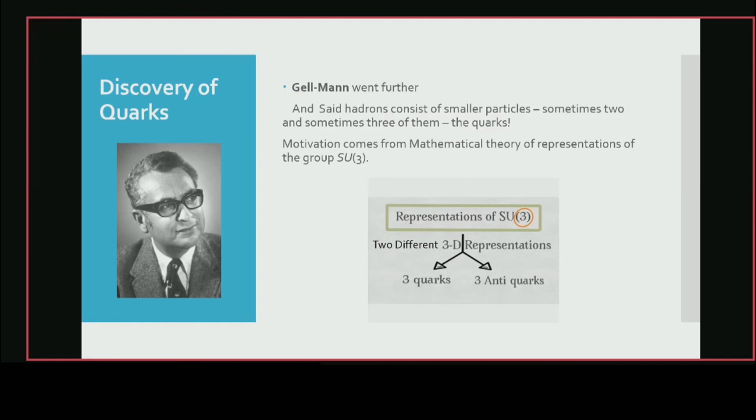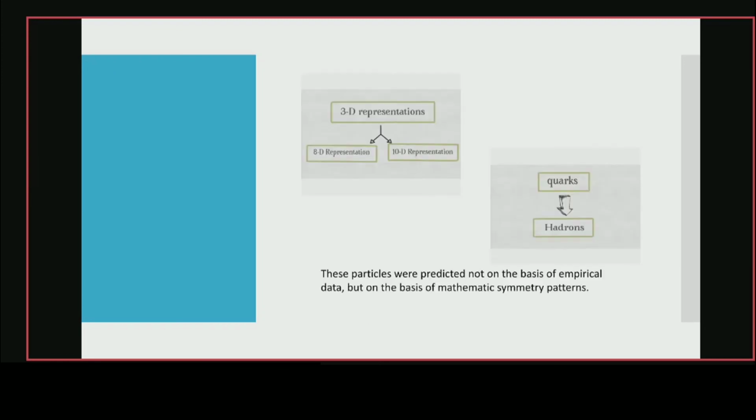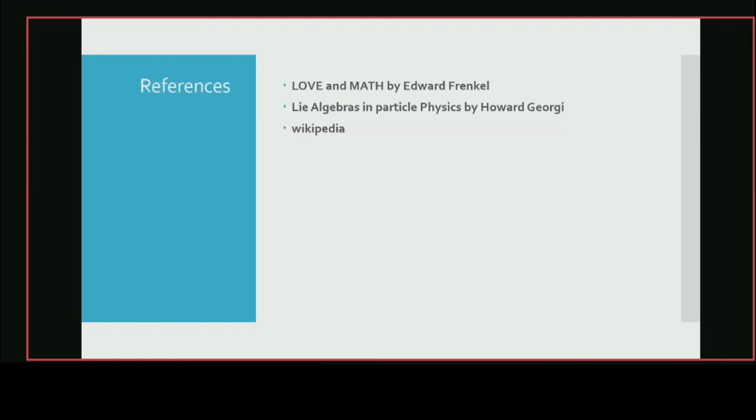But Gell-Mann went further, and he said that hadrons consist of smaller particles like quarks. The motivation comes from this representation theory. He said that SU3 also has two three-dimensional representations, and the 8 and 10-dimensional representations consist of these two different three-dimensional representations. That's why hadrons consist of two different types of quarks. These particles were predicted not on the basis of empirical data, but on the basis of mathematical symmetry patterns. So this is what I wanted to say, and these are the references.